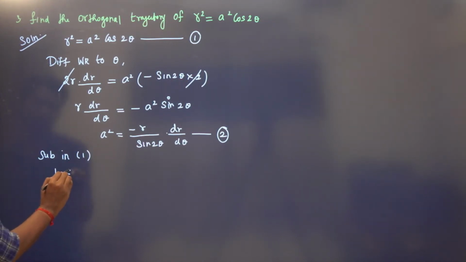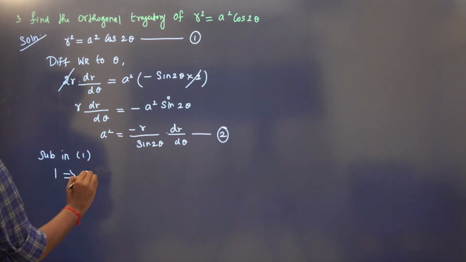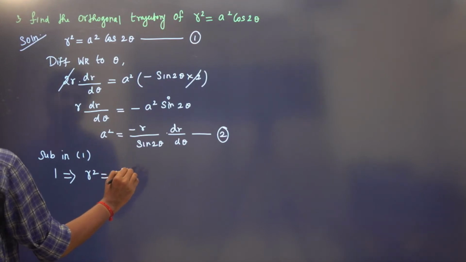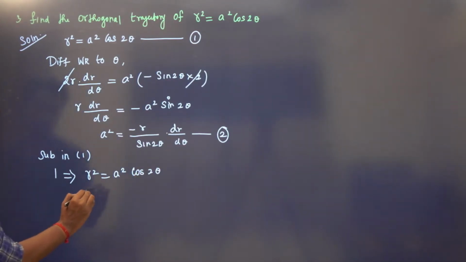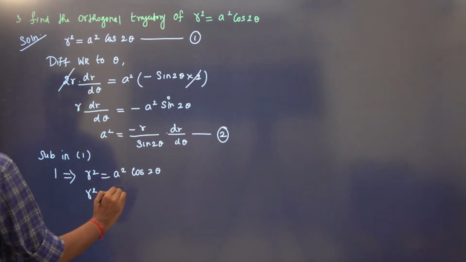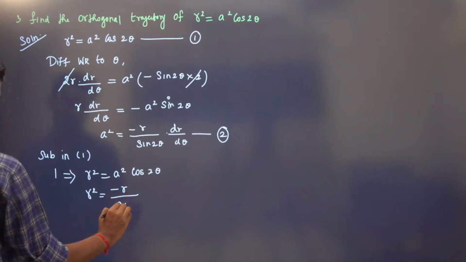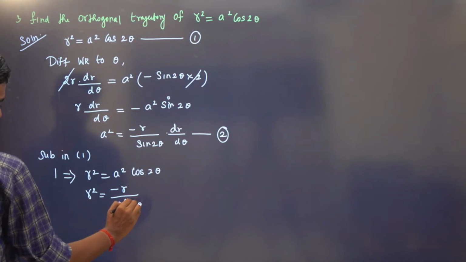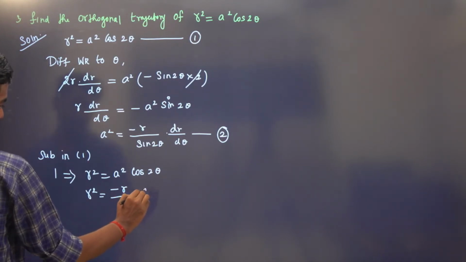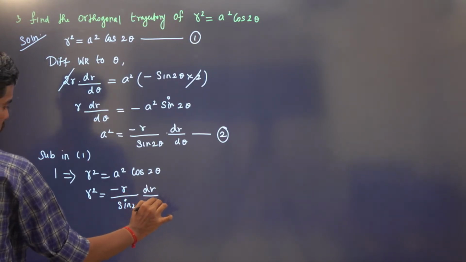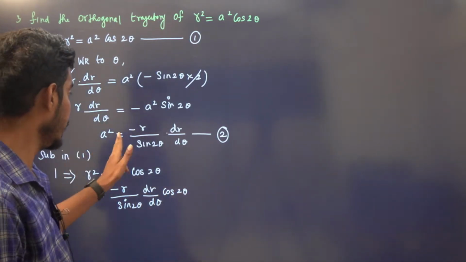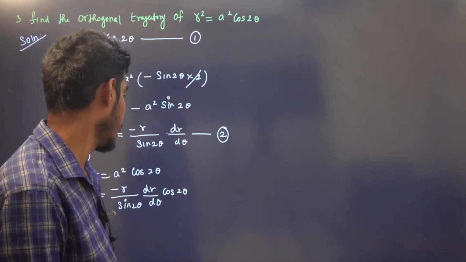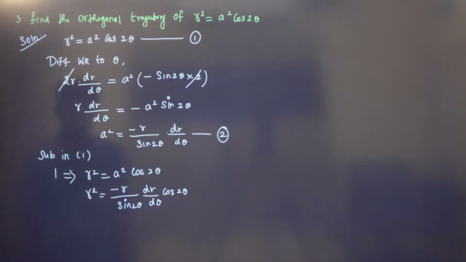In 1 we have r square is equal to a square cos 2 theta. So instead of a square, I'm going to write minus r by sin 2 theta dr by d theta into cos 2 theta. I've just replaced a square by minus r by sin 2 theta dr by d theta. Again one r will get cancelled.